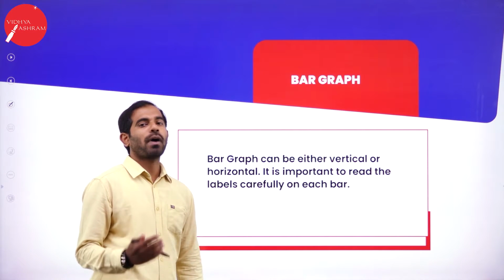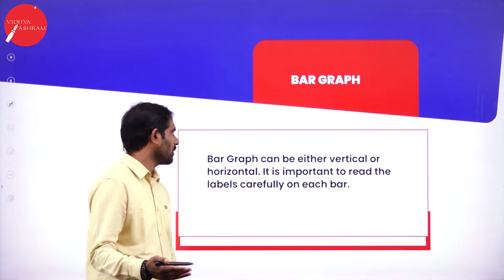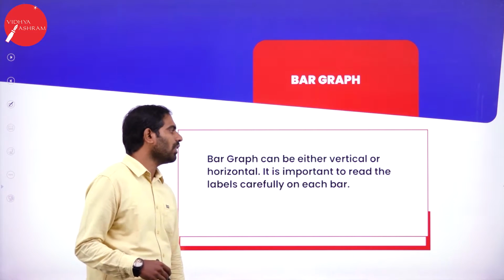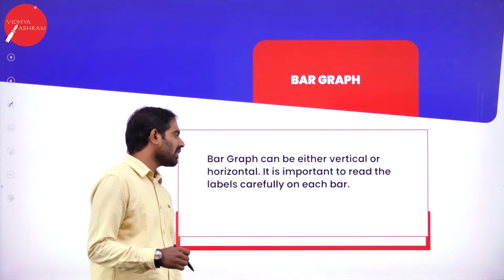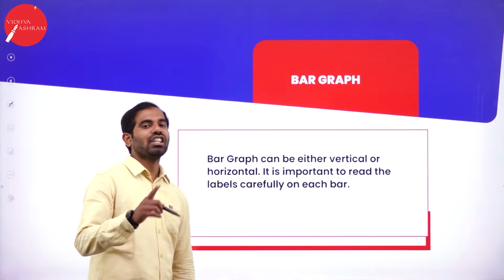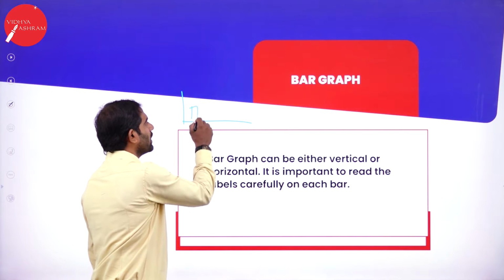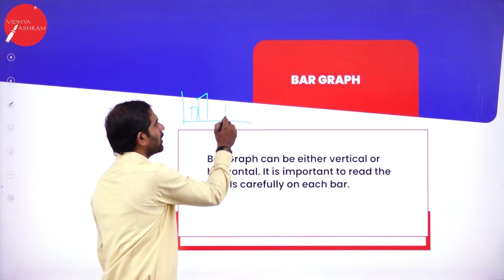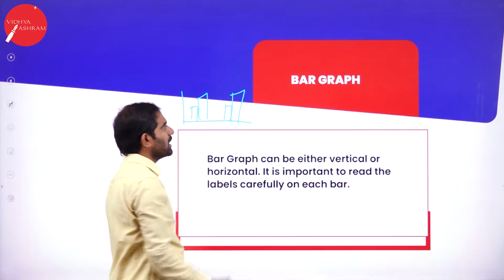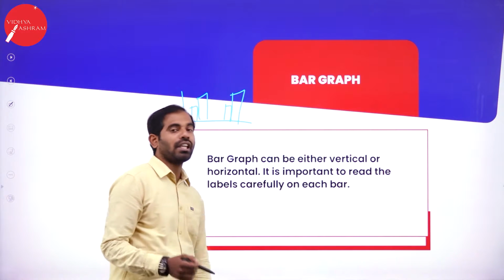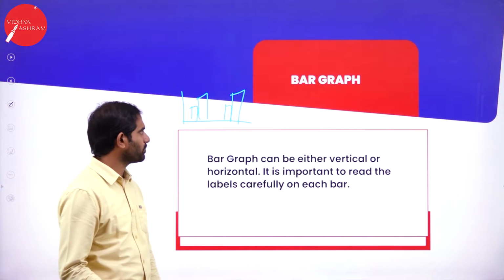Next is bar graph. So what is bar graph or bar diagram? So bar graph can be either vertical or horizontal. It is important to read the labels carefully on each of them. Usually there will be lines, as I told you, and there will be bars. So these are bar diagrams. So there will be 2 variables and you need to read the labels carefully on each bar.